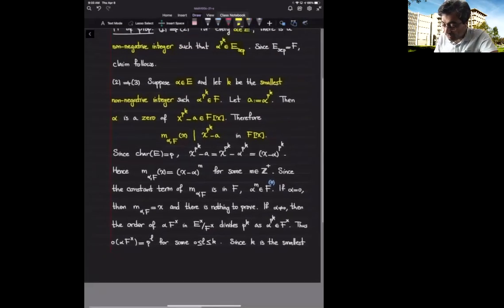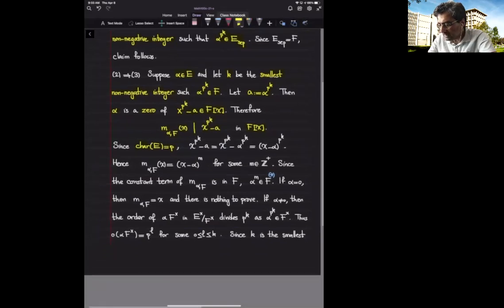Now, because characteristic of E is p, I have the property that a plus b raised to power p is a to power p plus b to power p. Alternatively, I can say that the Frobenius map is indeed a ring homomorphism. And that means x raised to power p to the k minus a is, so a is by definition alpha raised to power p to the k.